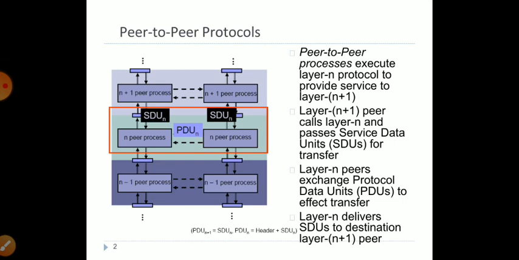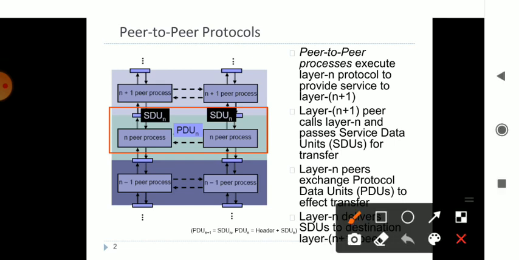So peer to peer protocols, as they work, are said to have n number of layers. The n number of layers communicate with each other. So one layer communicates with the other layer, and this is done with the help of the SDU and the PDU. So what do you mean by SDU? It is the service data unit. When I am passing my information from one layer to another layer, it has to be provided with certain service.